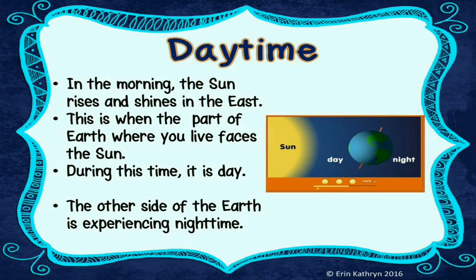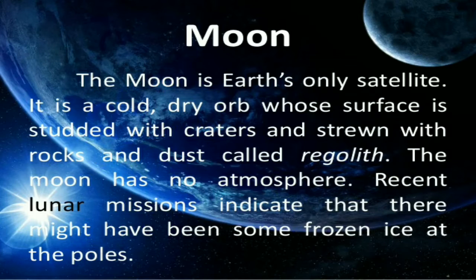So now we are going to learn the next slide, and it's the moon. The moon is the earth's only satellite. It is a cold, dry orb whose surface is studded with craters and covered with rocks and dust called regolith, and the moon has no atmosphere.